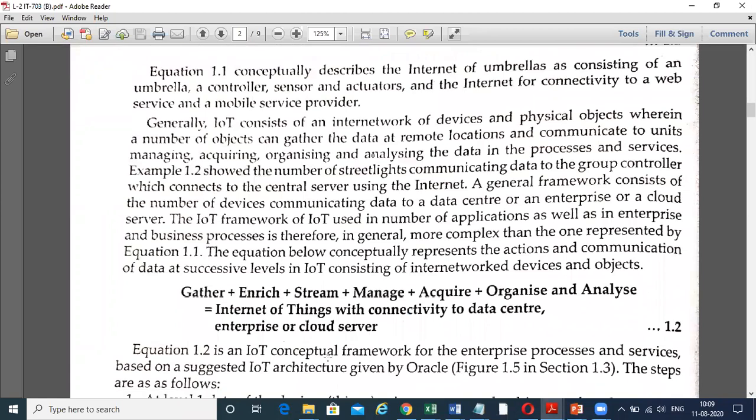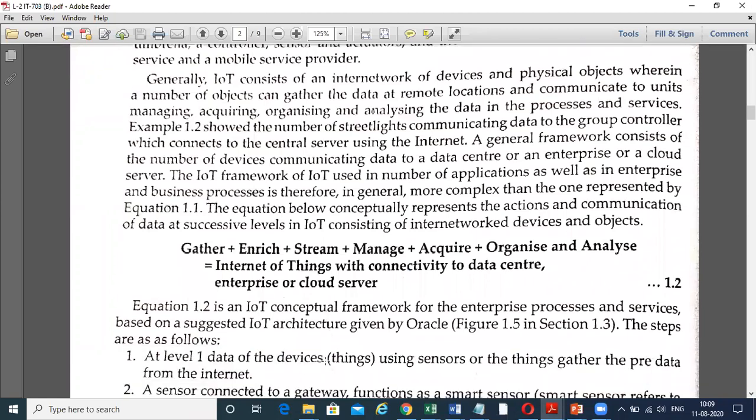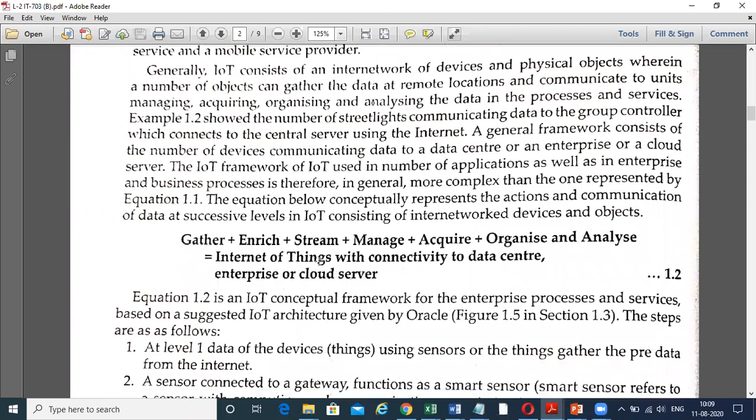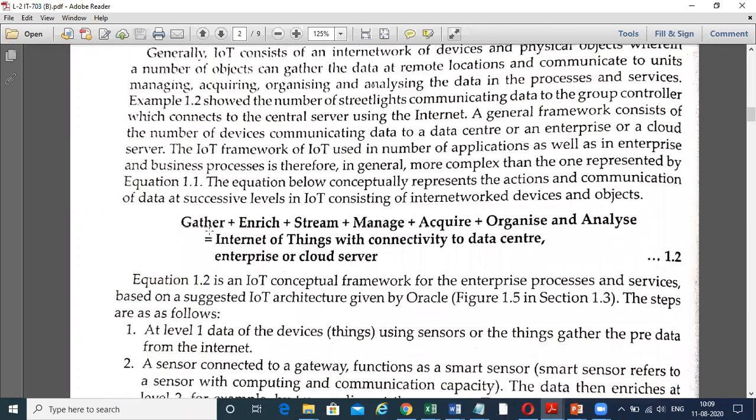Now, we are coming to equation 1.2. Now, see, in equation 1.2, this is another conceptual framework. Here, gather plus enrich plus stream, manage, acquire, organize, and analyze is equal to the Internet of Things with connectivity to data centers, enterprise, or cloud server. This conceptual framework is given by Oracle. This is the main thing.